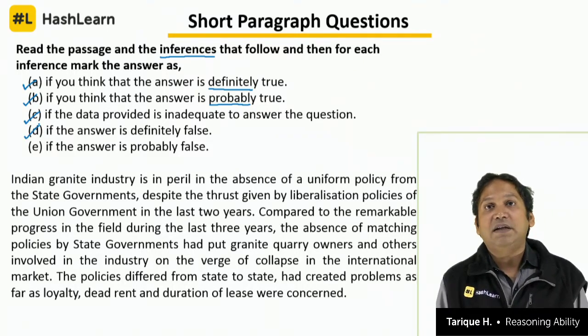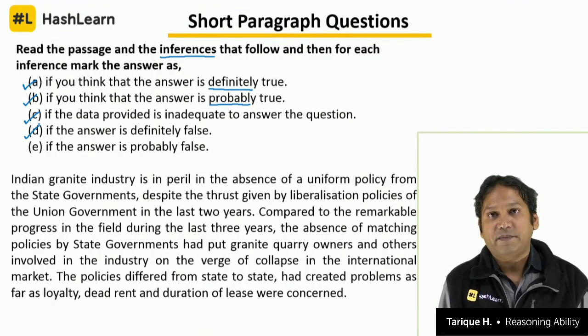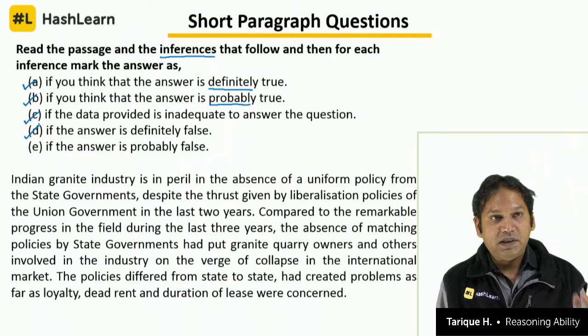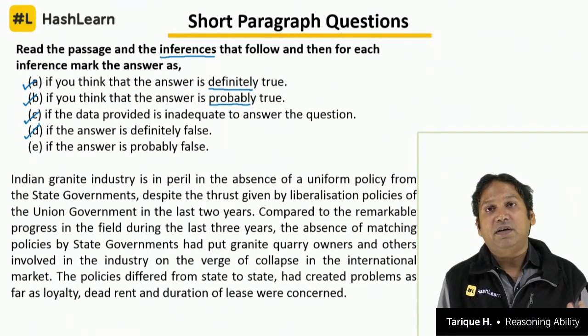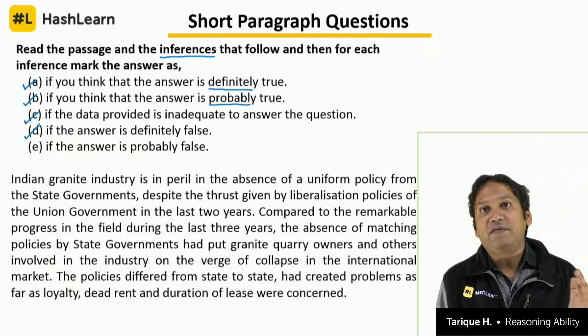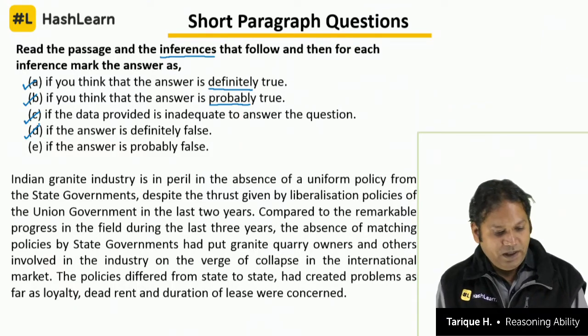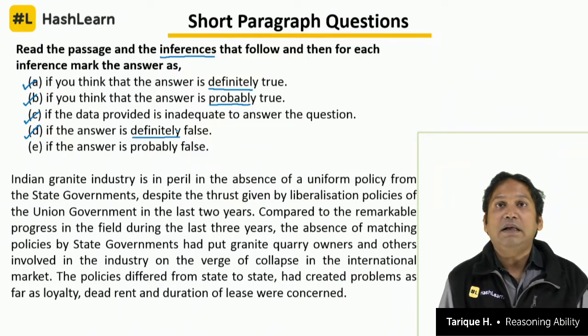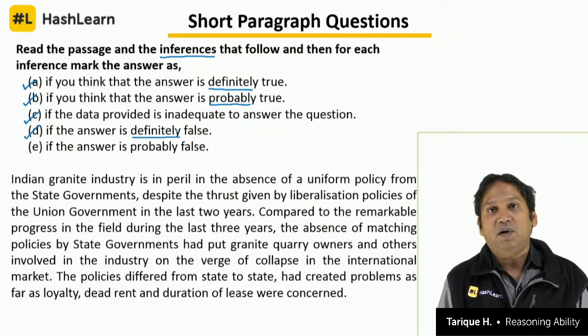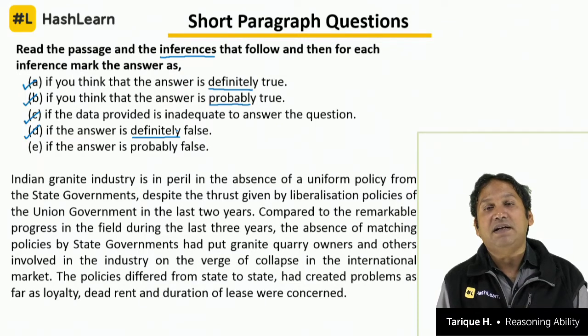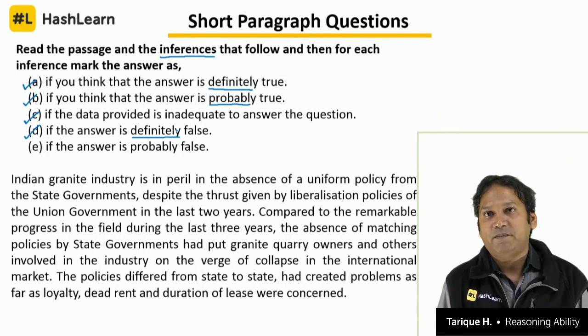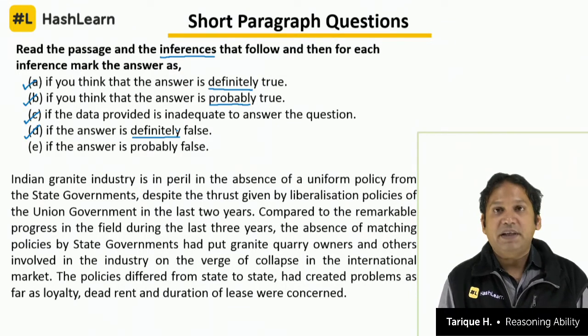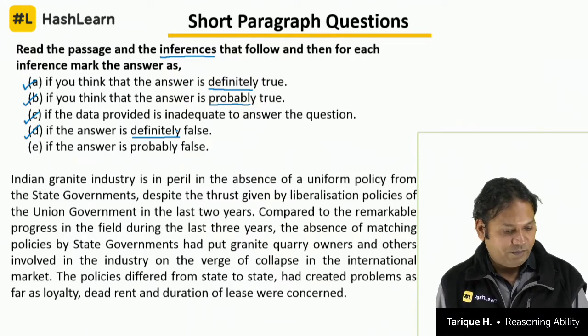If the answer is definitely false, now what does it mean? It means that the inference that is given to you goes against what is mentioned in the paragraph. Clear? The paragraph says X and the inference is going towards Y, then that is definitely false. It is in clear contradiction of what is explicitly mentioned in the paragraph or passage. Okay, then we say that it is definitely false.